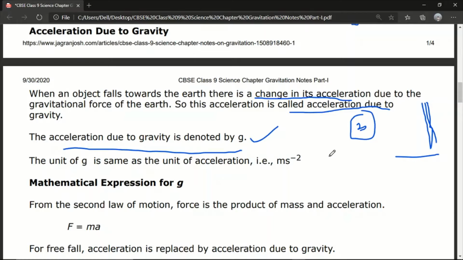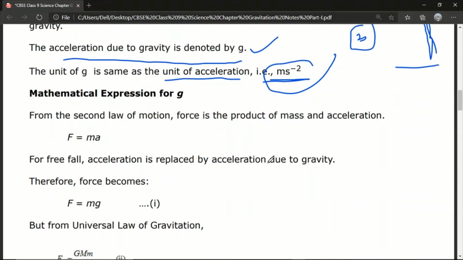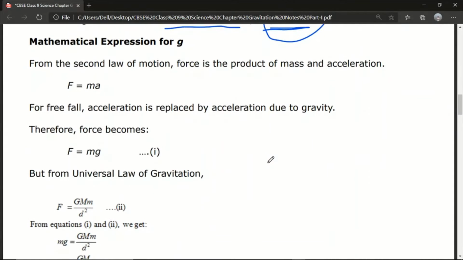So the unit of g is the same as the unit of acceleration. The unit of acceleration you already know from the chapter of motion, also in the chapter of force and laws of motion. It is meter per second square. Okay, so next, the mathematical expression for g. What is the mathematical expression for g? You already know the unit of g.